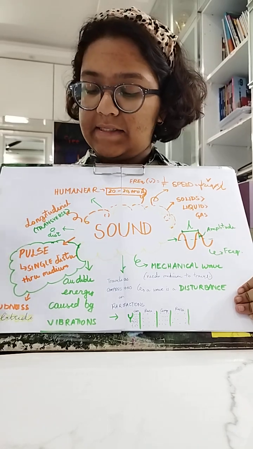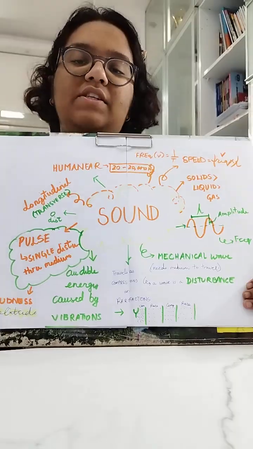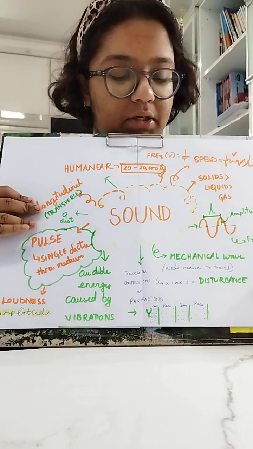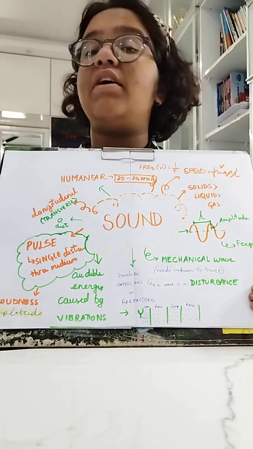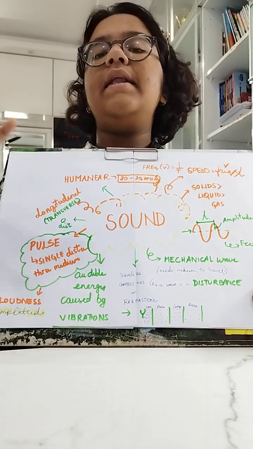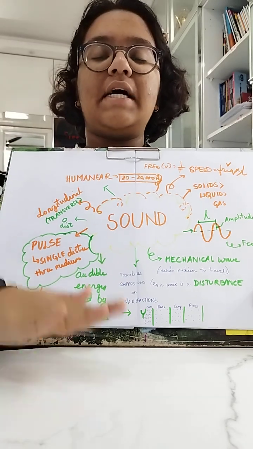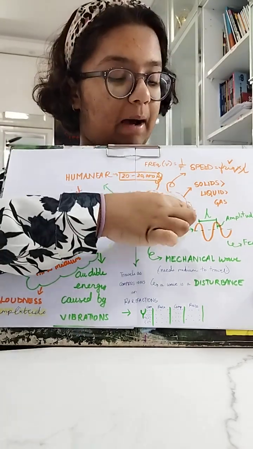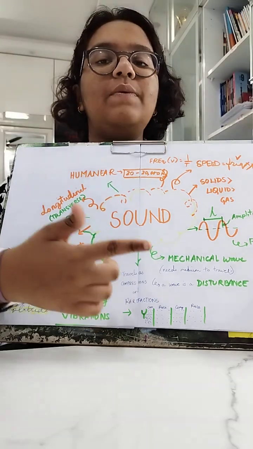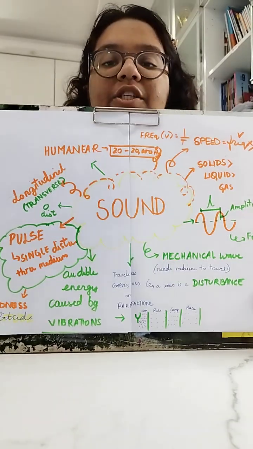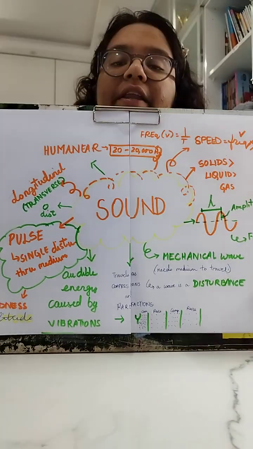Now, what is a pulse? So a pulse is a single disturbance. So it's just one push. A very important thing is the Slinky experiment, something which I won't be covering today. Now, another three things. What does sound depend on? We have loudness, which depends on amplitude, pitch, which depends on frequency, and we have quality or timbre, which depends on waveform. This is all very important.